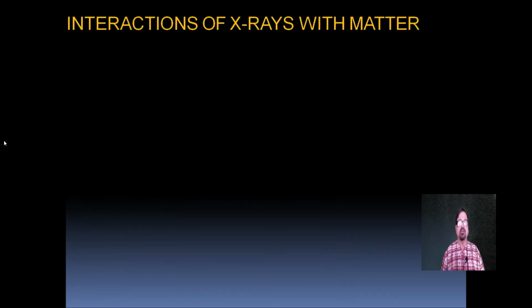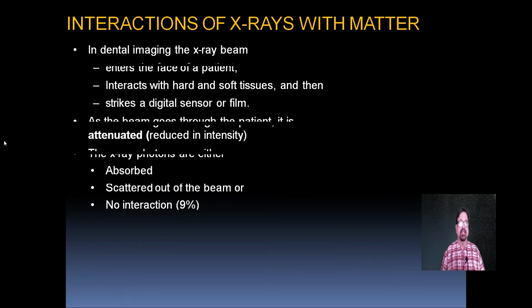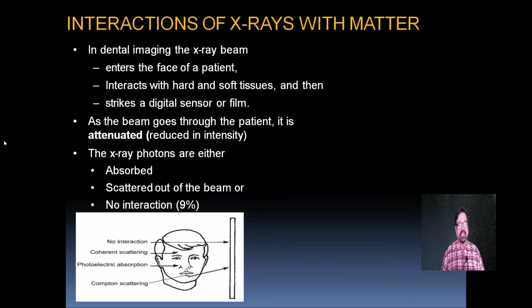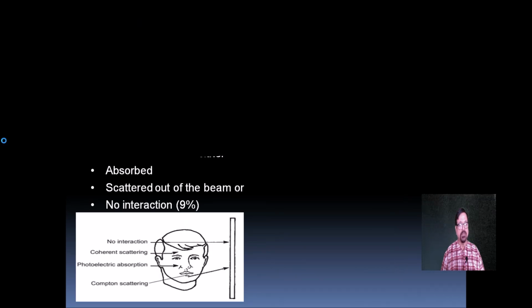Now, interaction of the X-rays with matter. In dental imaging, the X-ray beam enters the face of the patient, interacts with the hard and soft tissues, and then strikes the digital sensor. As the beam goes through the patient, it is attenuated, and the X-ray photons are either absorbed, scattered, or there is no interaction and they pass straight through.